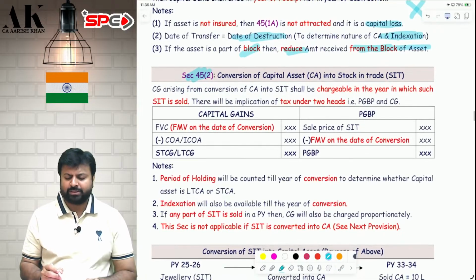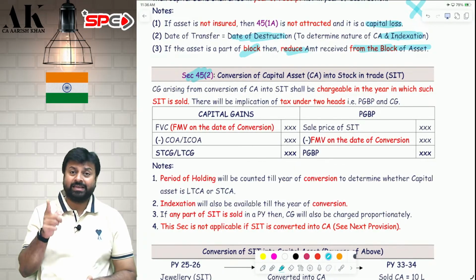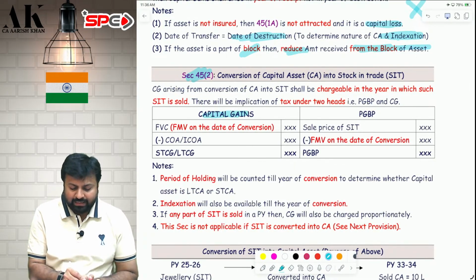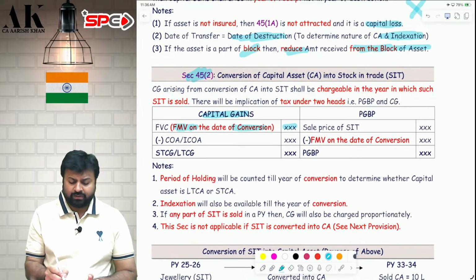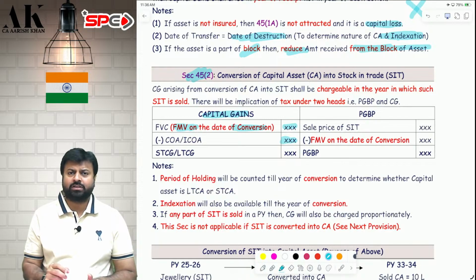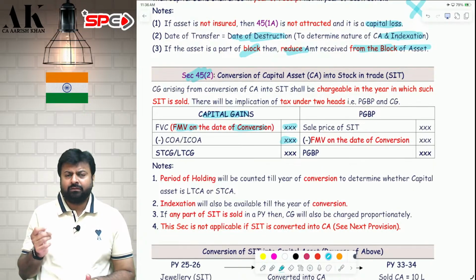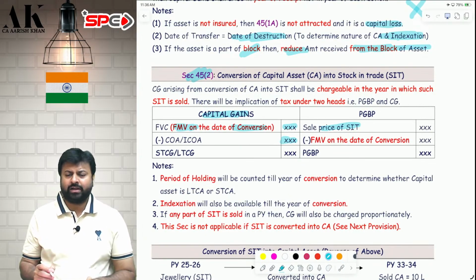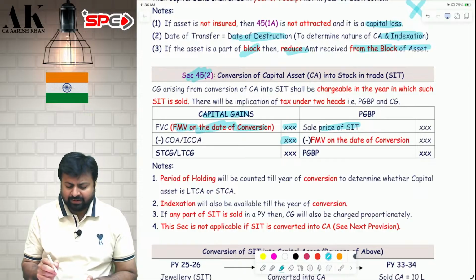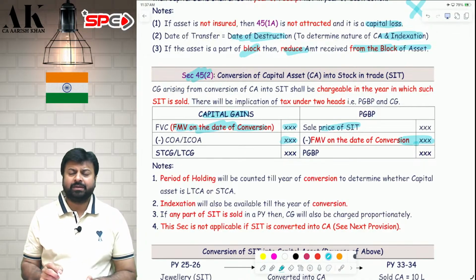Sir, how capital gains will be charged? Every capital gains as well as PGBP will be charged in the year of sale of SIT. First, capital gains will be FMV on the date of conversion. Whatever is the FMV of the asset on the date of conversion minus cost of acquisition or indexed cost of acquisition. Period of holding will be counted from date of purchase till the date of conversion. Sir, how will PGBP be computed? PGBP will be sale price of SIT, at what price you are selling the stock in trade, minus whatever you have taken as FMV on the date of conversion, that will become the cost for PGBP.